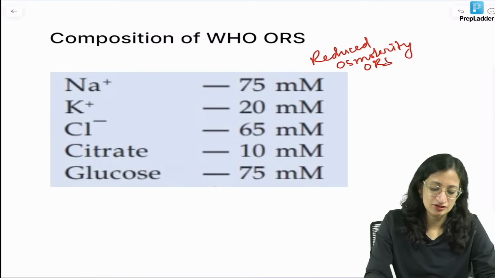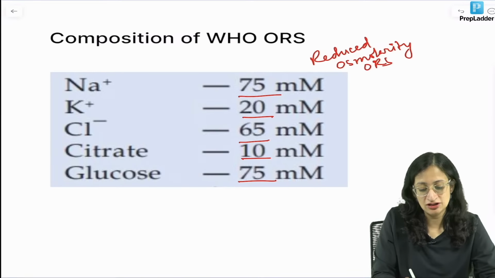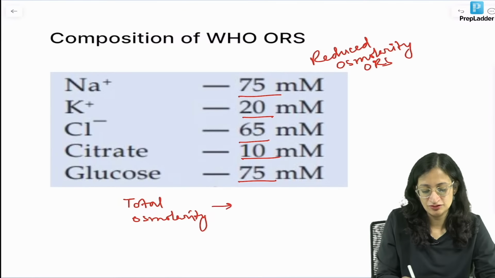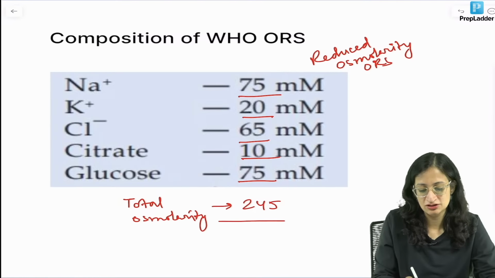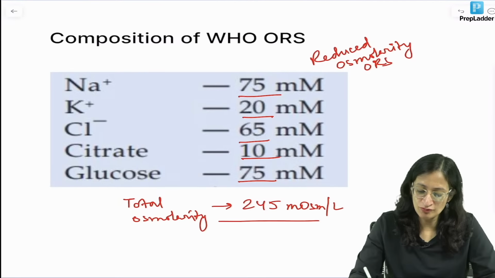We have a sodium of 75 and glucose of 75, potassium 20, chloride 65, citrate 10, making a total osmolarity, which is asked sometimes, so that is 245. In the current WHO ORS, 245 milliosmoles per liter. Now, it is different from Resomal.